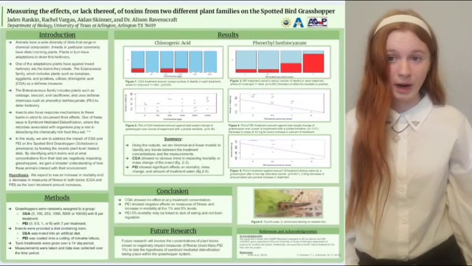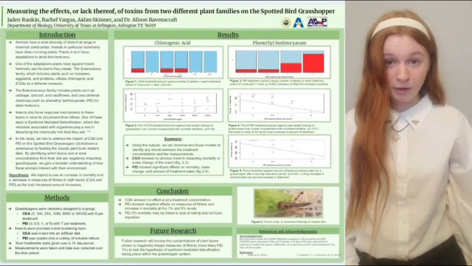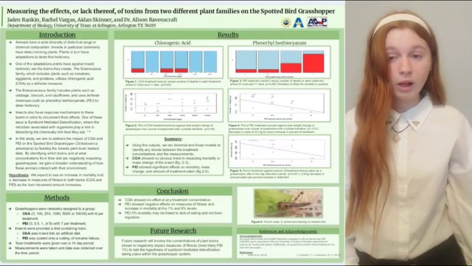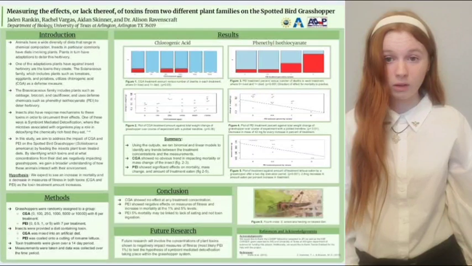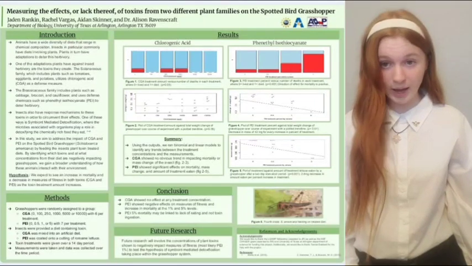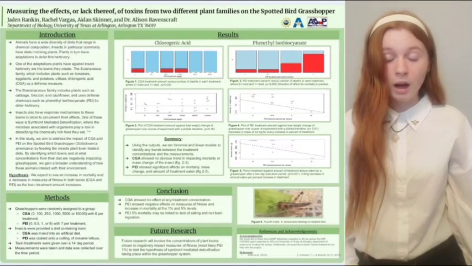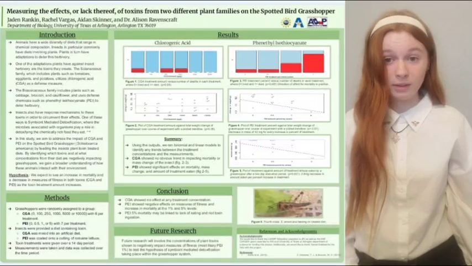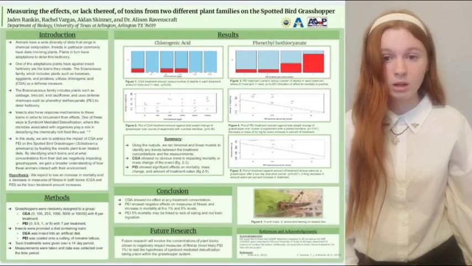Animals have a wide variety of diets, many of which include eating plants. Plants, in turn, have adapted defenses to deter this herbivory. One of the adaptations plants have against insect herbivory is utilizing secondary metabolites they create as toxins. For example, in the solanaceous family, which includes plants such as tomato or eggplant, chlorogenic acid, or CGA, is used to deter herbivory. Another plant family, the brassicas, which include plants such as cabbage or broccoli, utilize phenethyl isothiocyanate as a toxin for defense against consumption.